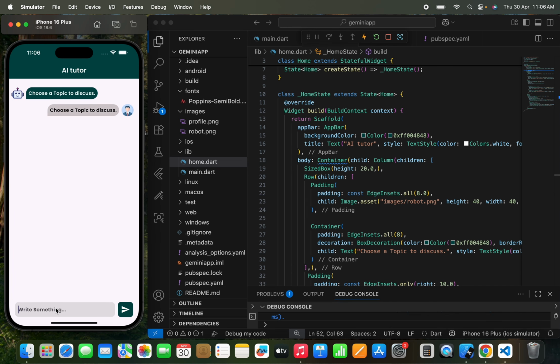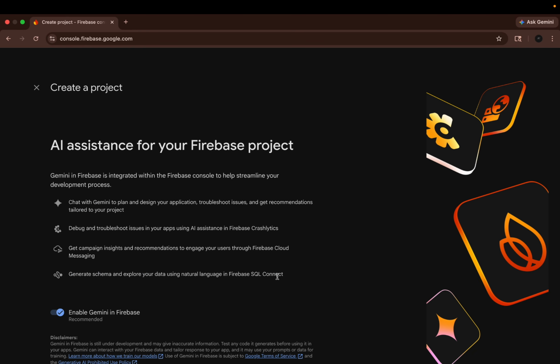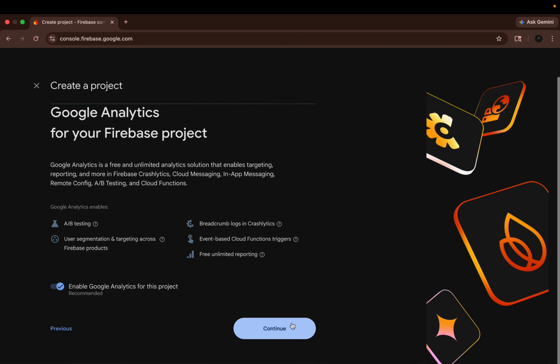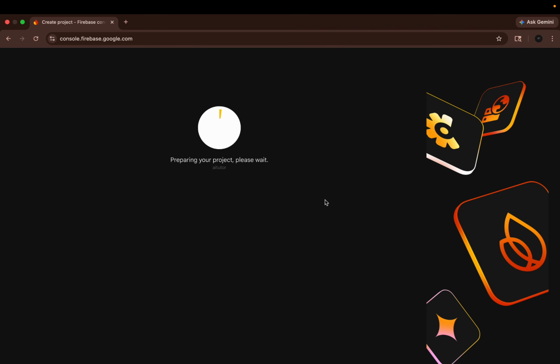So I need to store a chat in the Firebase and we can simply show that over here, right? Now let's move to the Firebase, and in the Firebase, I need to first add my project name. So I'm going to just write AI tutor, okay? Now I'll click this continue button, continue as well, continue. Now we'll select a default account for Firebase, click on create project.